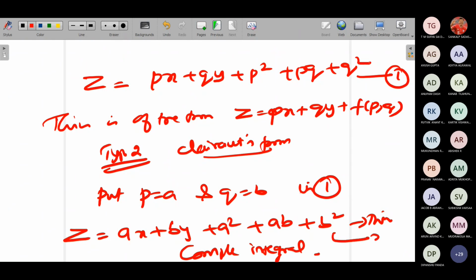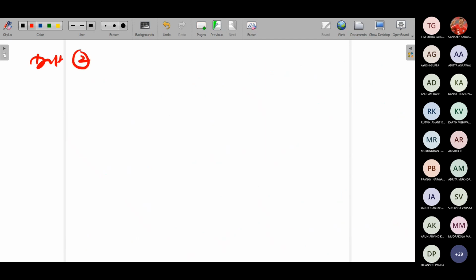Now take this as equation number 2. Differentiate 2 partially with respect to a to find the singular solution.